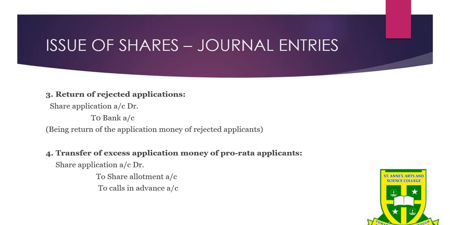That is, those who applied for 10,000 shares will get full, those who applied for 5,000 shares will get only 2,000 shares, and those who applied for 3,000 shares will get nothing. Like that they may make the pro rata allotment. This may confuse you now. We can do it in a problem so that you will be clear on pro rata applications.